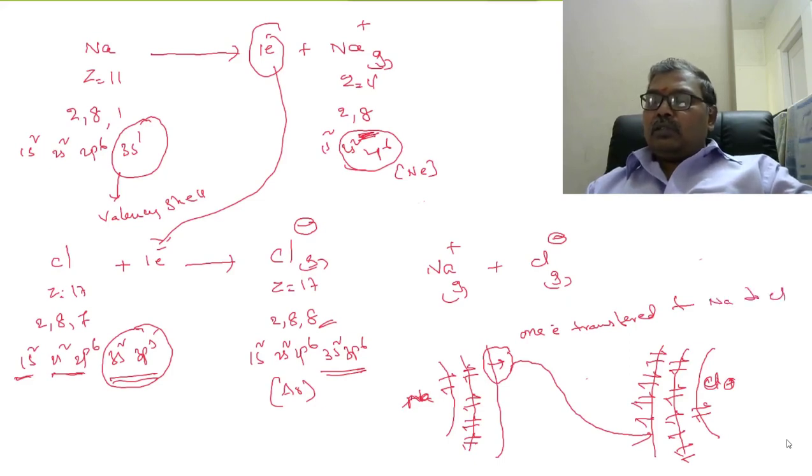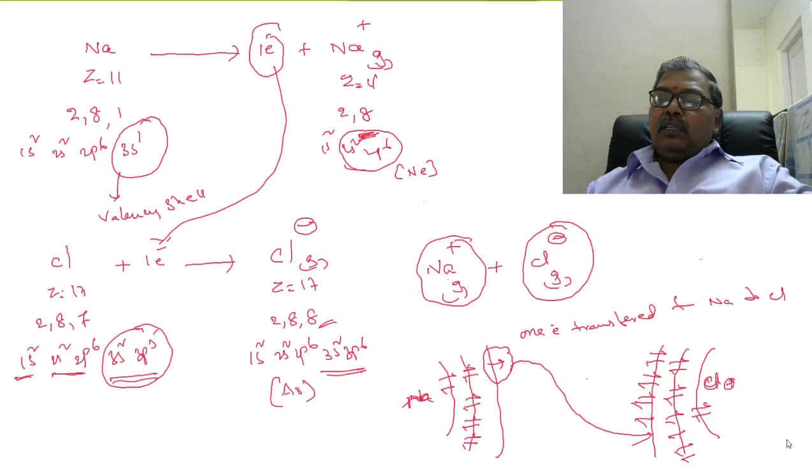Due to this, sodium acquires 1 unit positive charge and chlorine acquires 1 unit negative charge. Na plus ion, Cl minus ion, oppositely charged ions. There exists a strong electrostatic force of attraction. Due to that strong electrostatic force of attraction, an ionic bond is formed between sodium and chlorine. So this is about the formation of ionic bond.